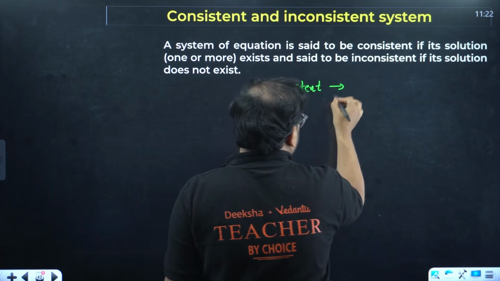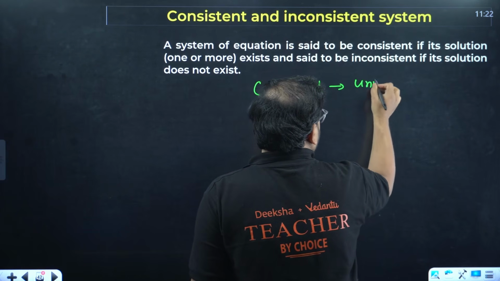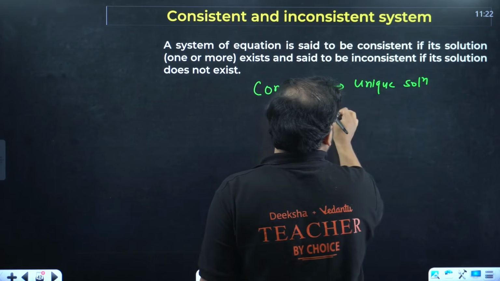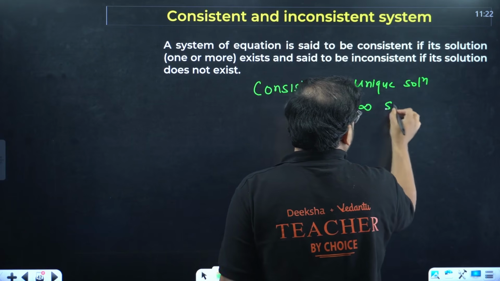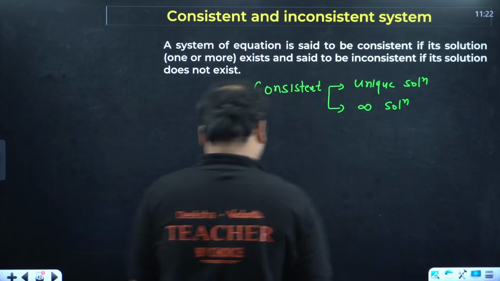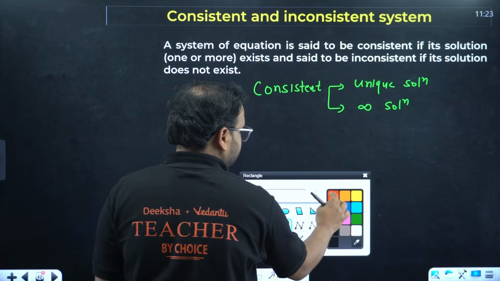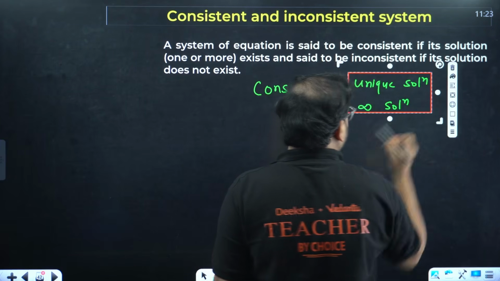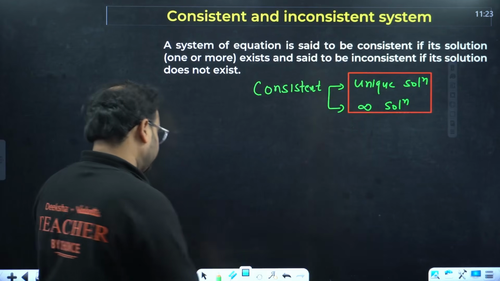It has two conditions. One of them is unique solution, and the other one is what? Infinite solution. Unique and infinite solution. These are the two conditions given over here for consistent.